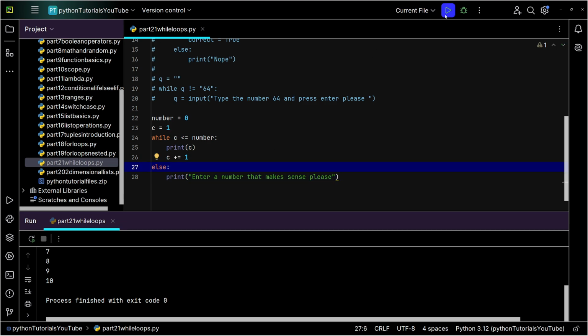Now watch what happens when I run my code here. You'll observe that it says, enter a number that makes sense, please. The reason it did that is because if a while loop is not executed at least once, it will trigger the else statement below it. This is known as a while else, if you want to think about it another way.